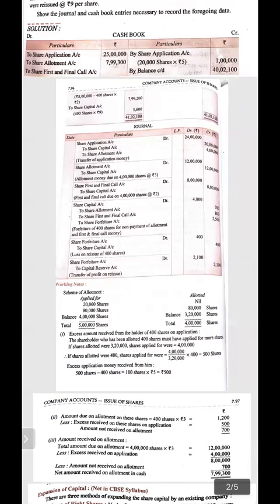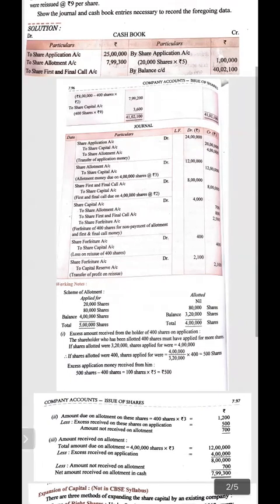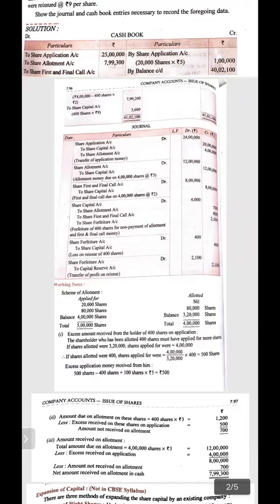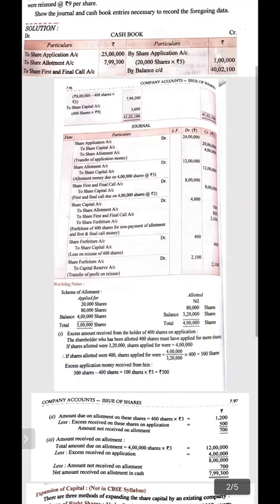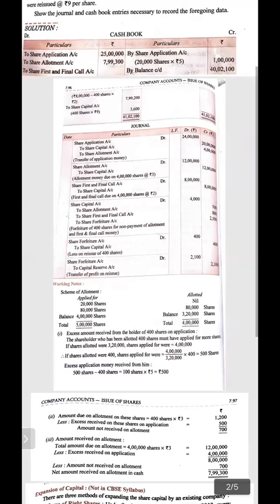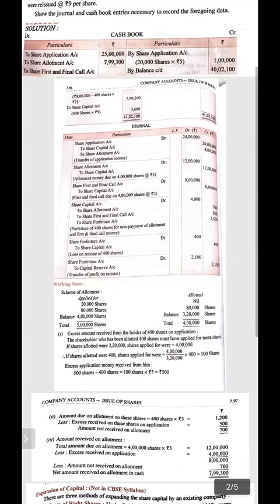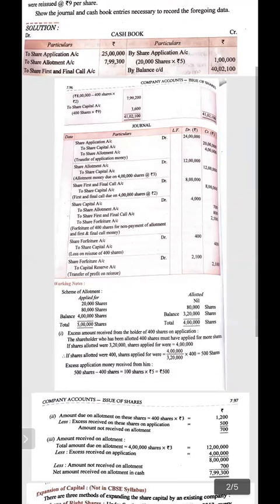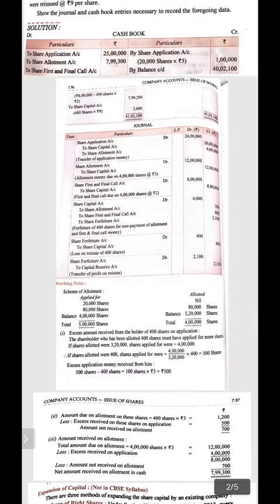The entry in the journal will be share forfeiture account debit to share capital. 400 is to be shown in the journal because it is the loss on reissue, and the remaining 3,600 rupees is to be shown as credited in share capital account in the cash book because this amount is received at the time of reissue. The amount of forfeiture debited here is 400, credited at the time of forfeiture 2,500. 2,500 minus 400, 2,100 rupees is to be transferred to capital reserve.